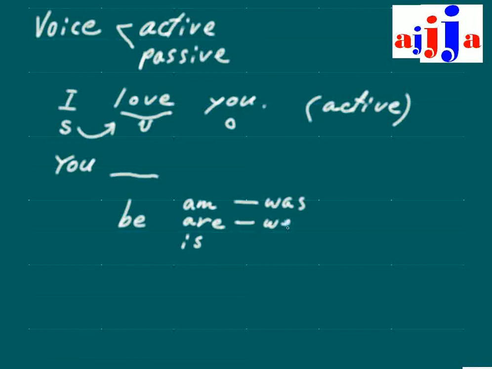That's were, right? What about is? Also was. Now, what about the past participle? You're right, been. What is the present participle? Being. Fantastic.